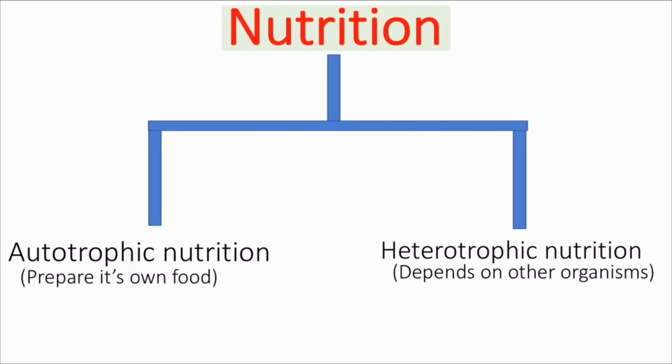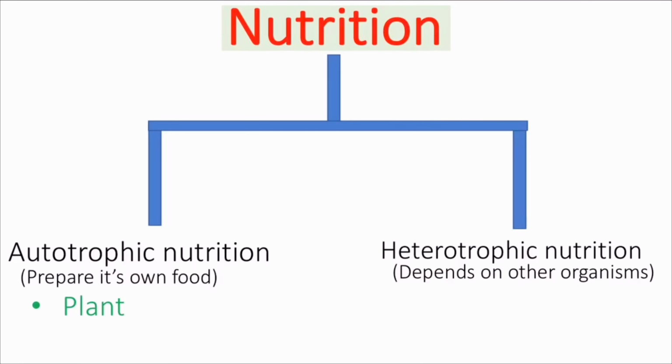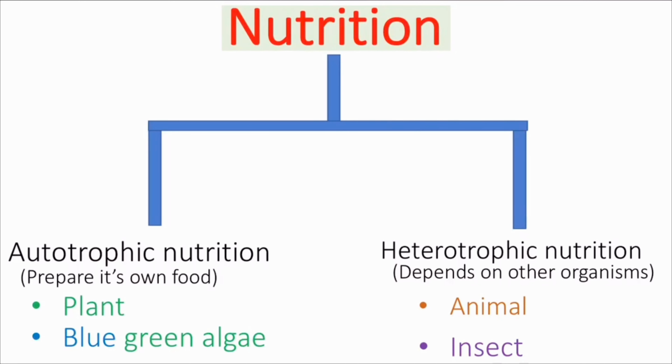Heterotrophic nutrition means they depend upon other organisms for their food. For example, animals, birds, everything depend upon other organisms. They cannot prepare their own food. Examples for autotrophic nutrition are plants and blue-green algae. For heterotrophic nutrition, examples are animals and insects. So this was the one that you learned in the last class.